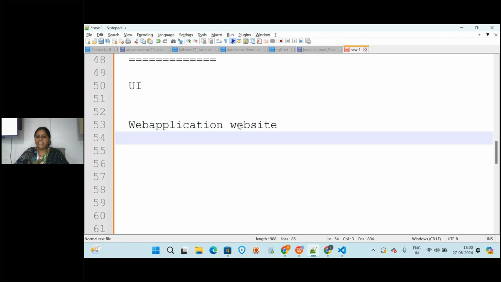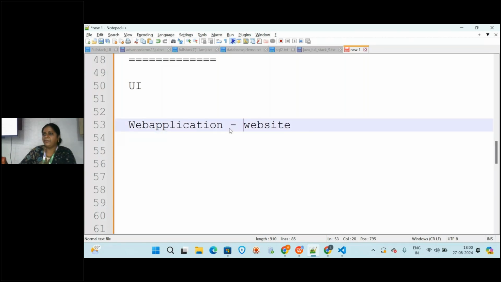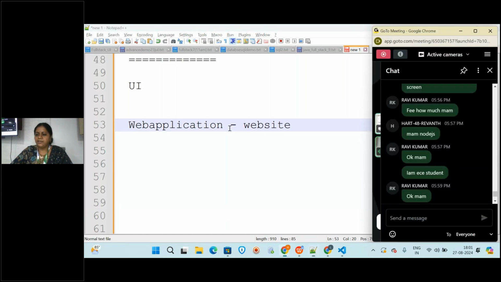Is there any difference between a web application and a website? Can anyone tell me? Is there any difference between the web application and website, or are both the same? Online students, you can also answer.